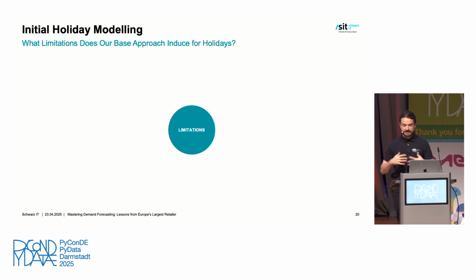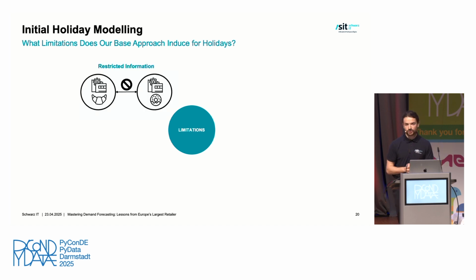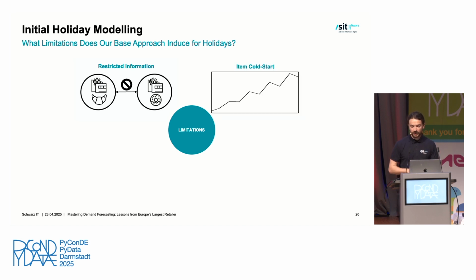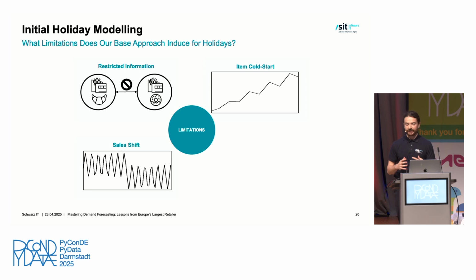Now, additionally to this complexity in modeling holidays in general, we also have some restrictions that are forced onto us by our modeling approach. So again, we train one model per item warehouse. What this means is that generally the information of the donut, as an example, as an item, cannot be used to predict the holiday effect of the item croissant. The direct implication is that items with low history, so newly introduced items that have potentially a couple of months of history, either lack the data for predicting holidays properly, or will not predict holidays as well. In the same direction, items with strong shelf shift, and that is rather due to the nature of tree algorithms, will also fail to do so.